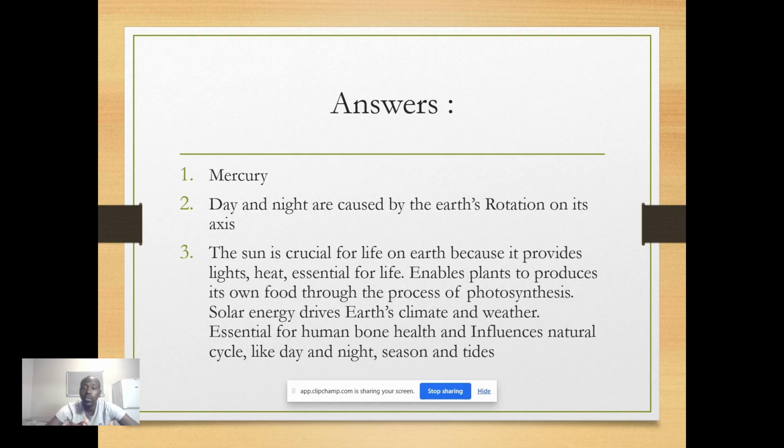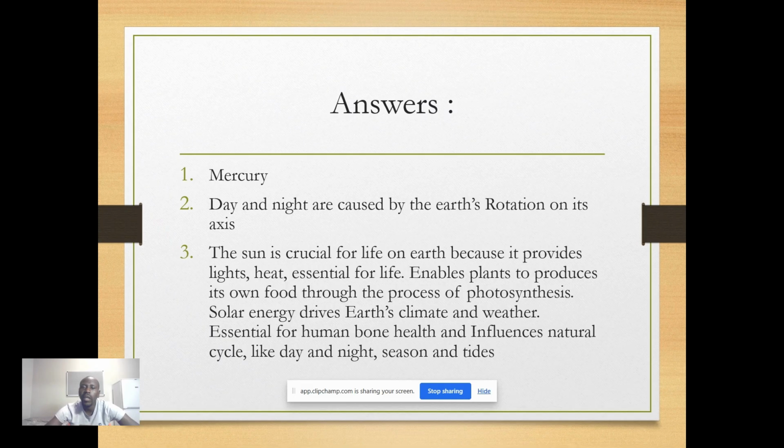And if we don't have plants, it means we don't have food, as human beings, including the animals. The food chain will never be there if there are no plants. Meaning we need the sun as human beings, and also the plants need the sun. So we also need the plants to sustain ourselves to live. Meaning the sun is needed as well. So it enables the plants to produce their own food through the process of photosynthesis.